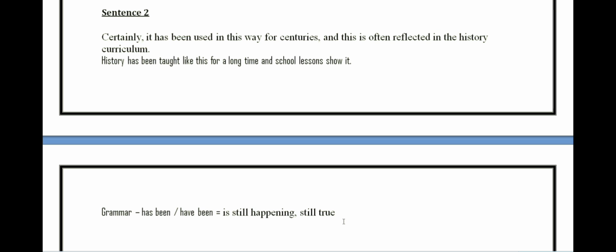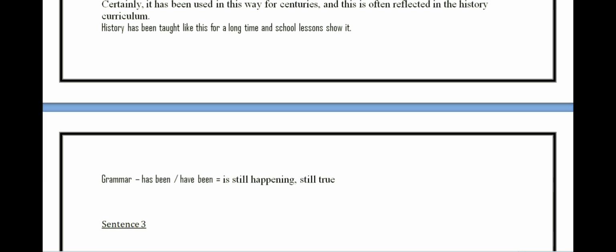Now don't confuse it with simple present tense. I am making a video on that where I bring the comparison of has been and is plus V1 plus ing form of sentences. As of now, has been and have been is something which is still happening or something which is still true.